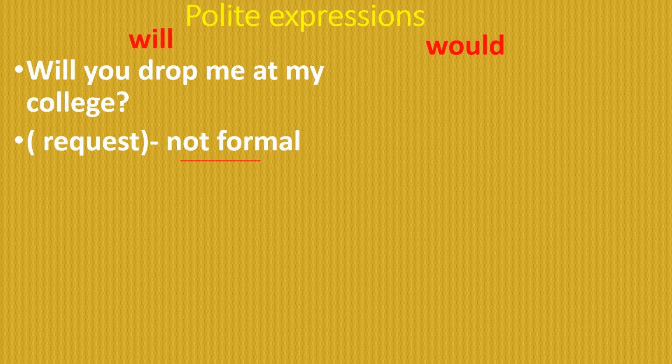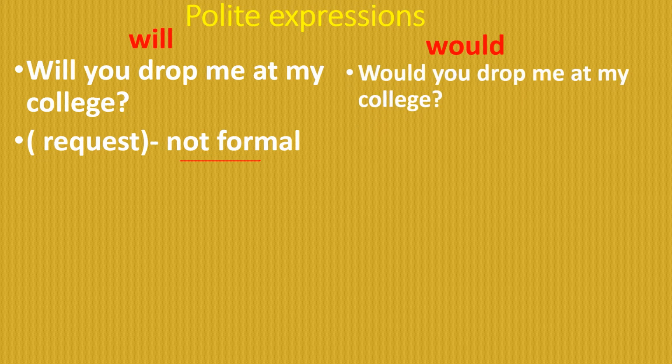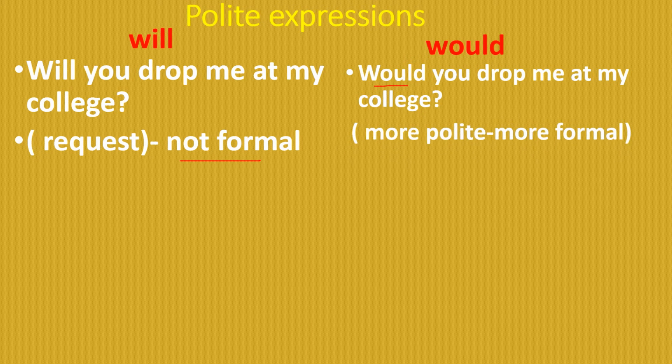But when you want to express the same kind of expression more politely, we should use would instead of will. Would you drop me at my college? This is also a polite request, but it is more formal. This is not formal, this is more formal, more polite.